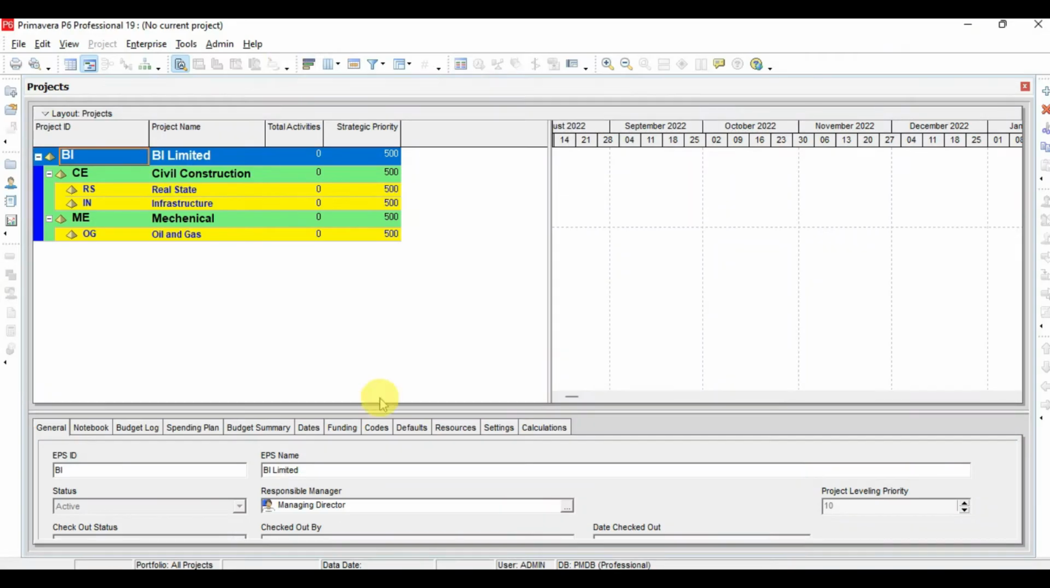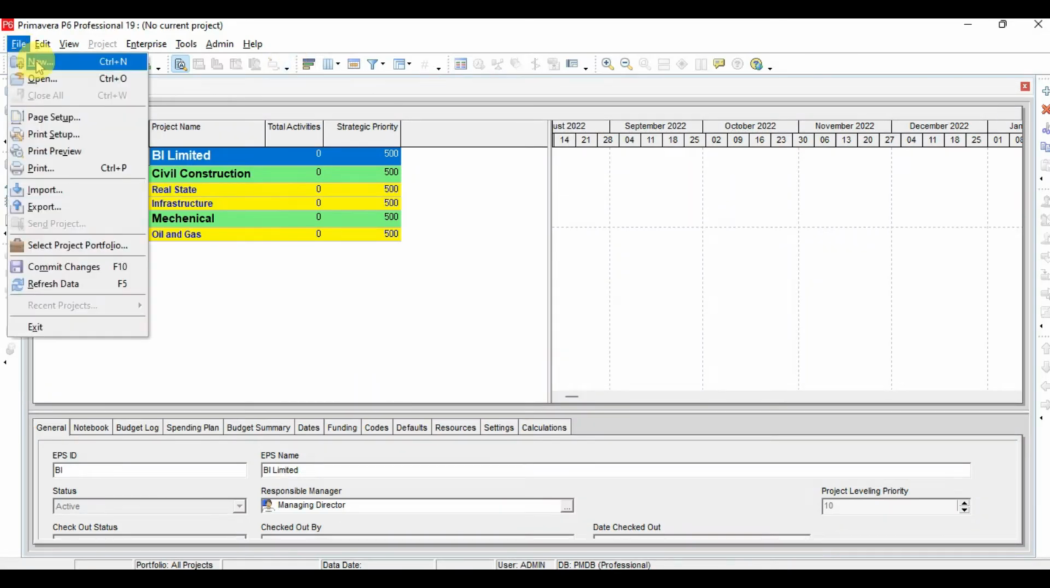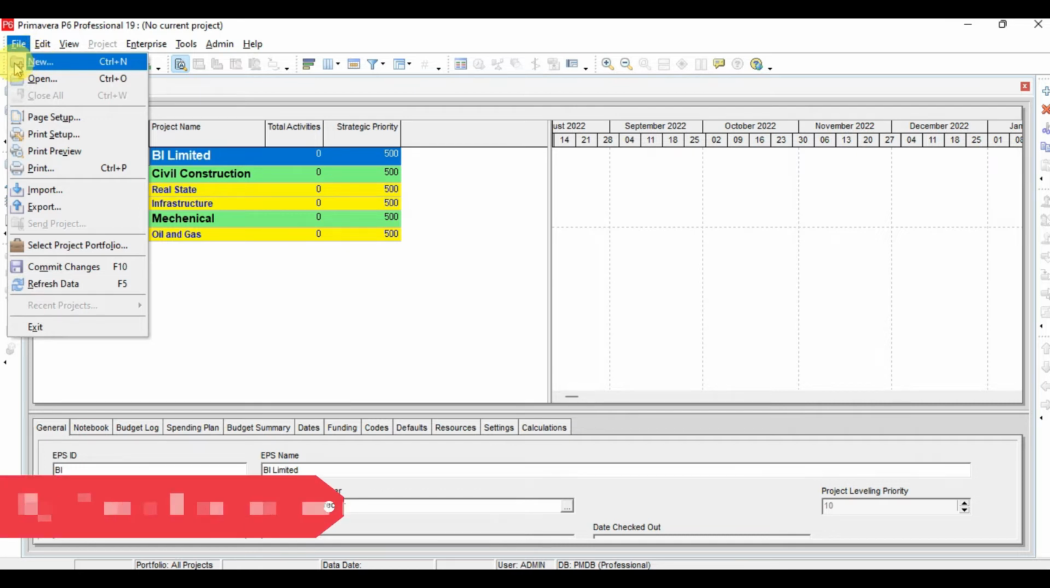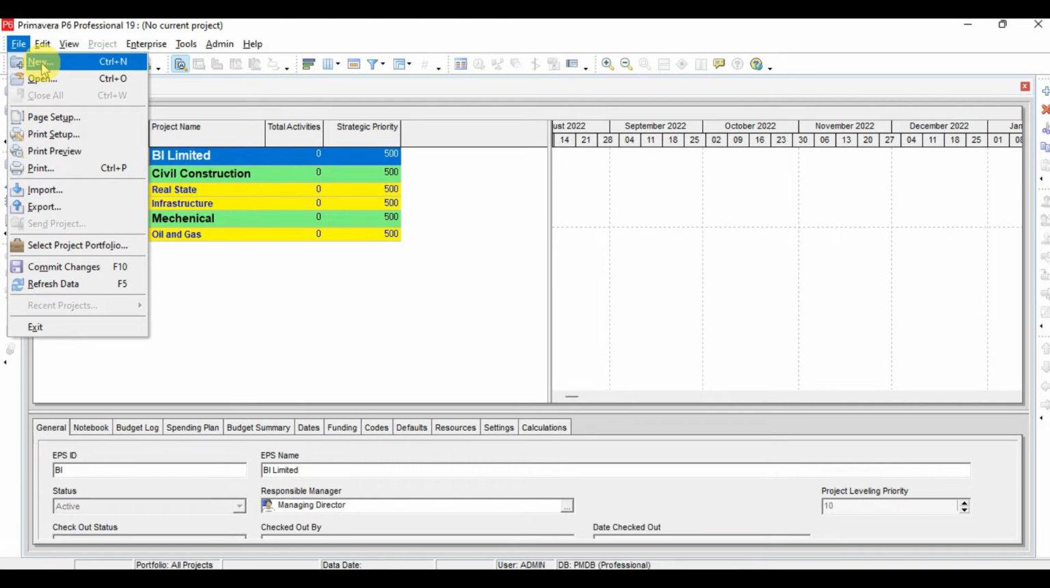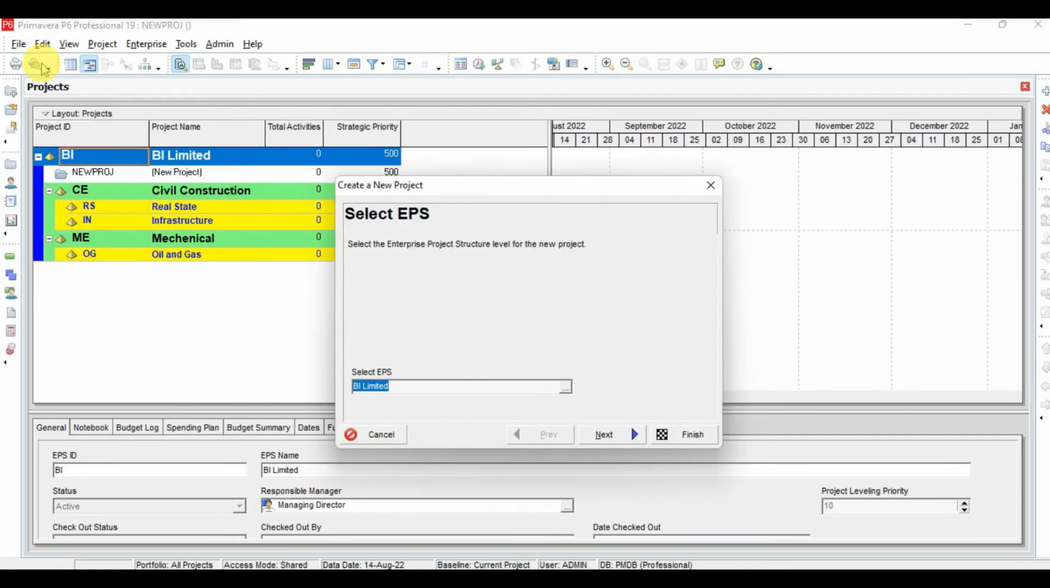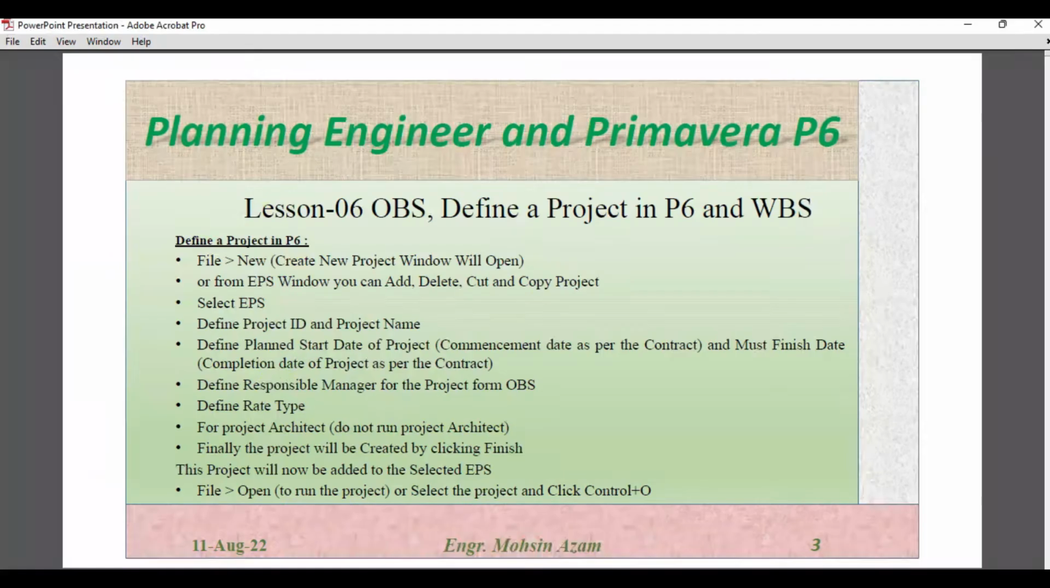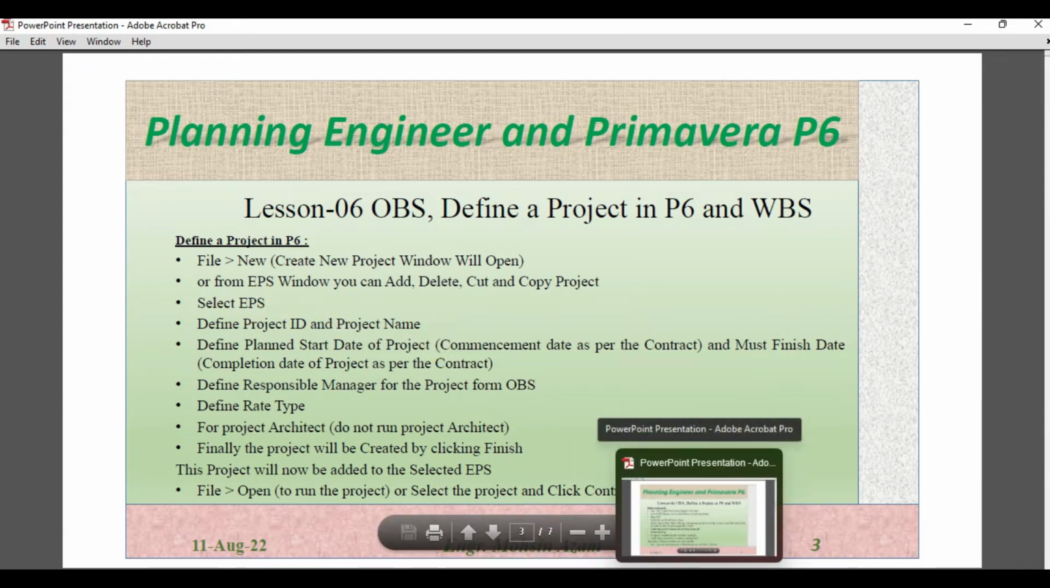Okay, so first of all, go to File. The first procedure is that we go to File and then I can click here. This is the project symbol and the plus sign means that it is for creating a new project, or you can press Ctrl+N to create a new project. I will click here New. By clicking New, a new window will appear. What is it asking? It is asking to select an EPS, as written here. So you have to select the EPS under which you want to create this project.